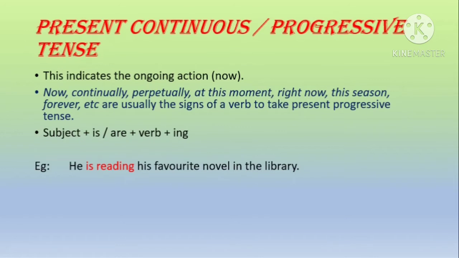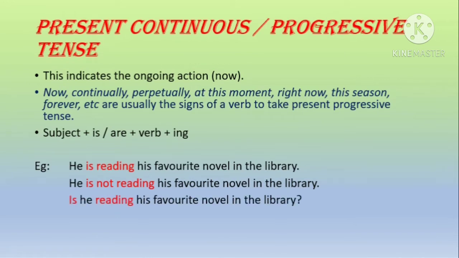For example, he is reading his favorite novel in the library. This is an affirmative sentence in present continuous tense. The same thing when you write in negative form, you write he is not reading his favorite novel in the library. When you have to make a question out of this, is he reading his favorite novel in the library? Is he not reading his favorite novel in the library? And remember, when the subject is plural, you use are. Are they reading their favorite novel in the library?